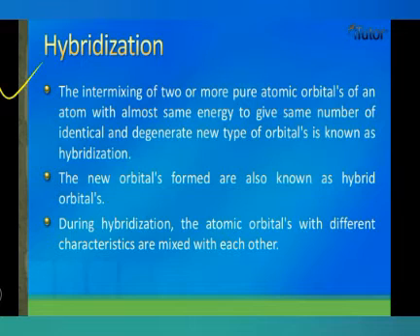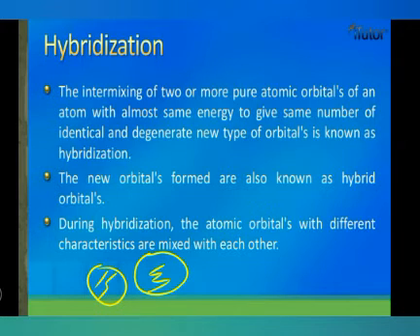So what is hybridization? It is the intermixing of two or more pure atomic orbitals of an atom having almost the same energy to give the same number of identical and degenerate new orbitals, that is known as hybridization. The word hybridization comes from hybrid, meaning mix. It is like in a nursery, when you are buying a flower, one flower is not good in color, the second flower is very nice in fragrance.